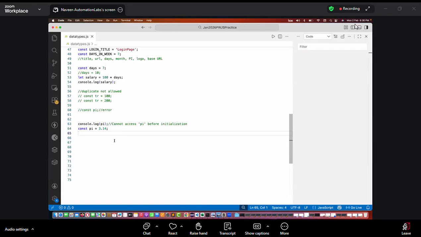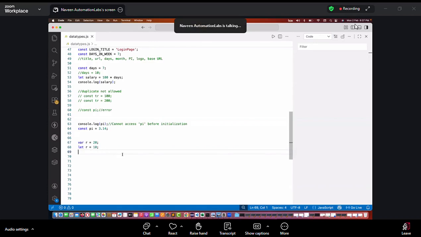Okay. Now see this carefully. Can I write it like this? Here I'm writing one variable, let r is equal to 10. And above that I'm also writing one variable, var r is equal to 20. Is this allowed? One variable that I have declared with var and one variable that I have declared with let.